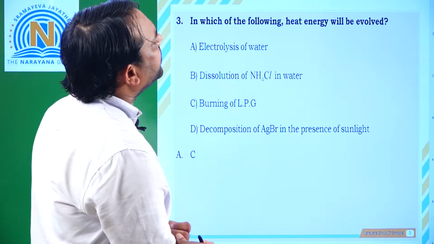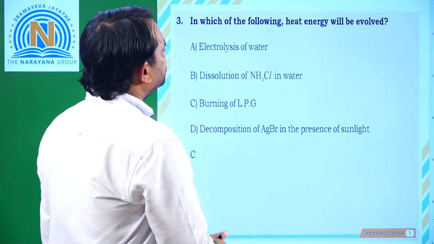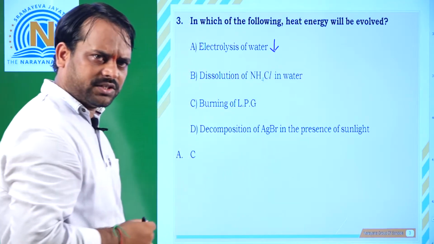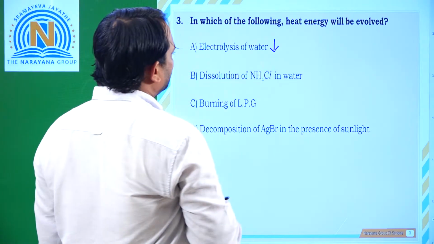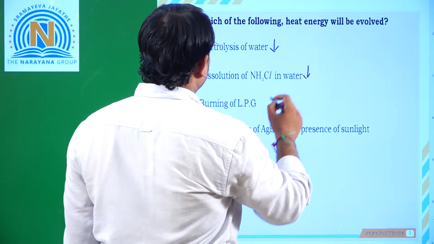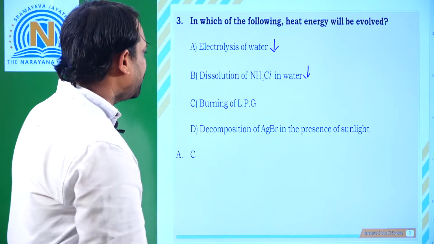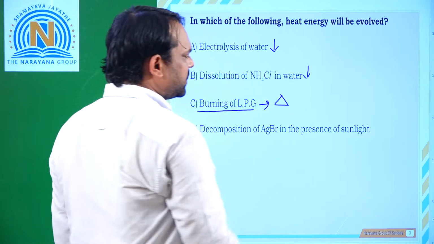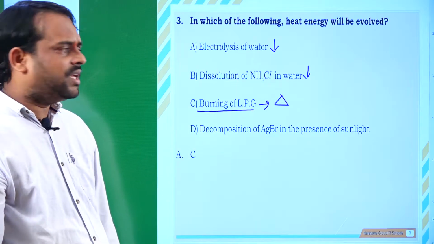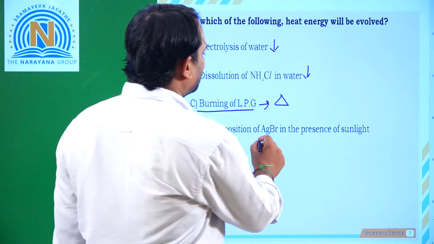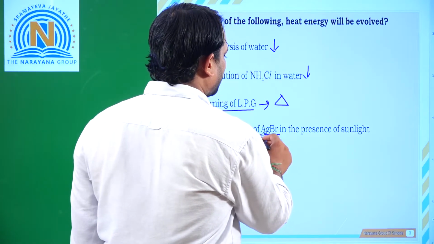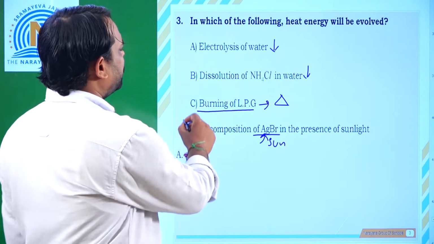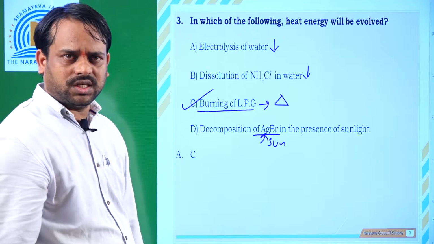In which of the following will heat energy be evolved? Here, electrolysis of water: we are only providing electric energy. Dissolution of ammonium chloride: here also no heat is produced. Burning of LPG will produce a huge amount of heat energy. And decomposition of silver bromide: here also we need to provide sun energy, that means sunlight. So the only correct option is the burning of LPG, option C.